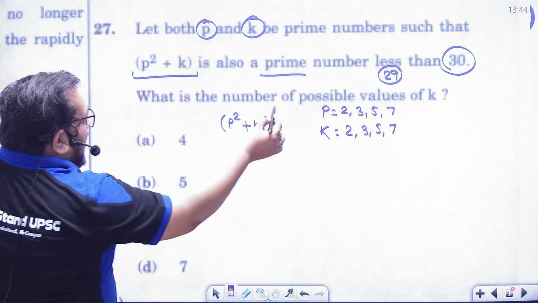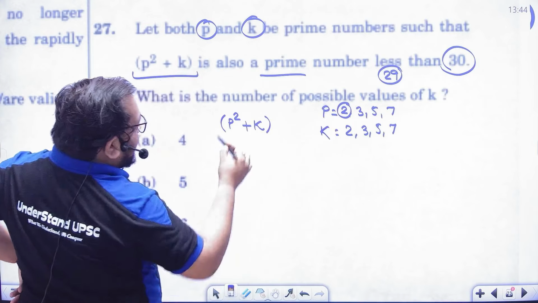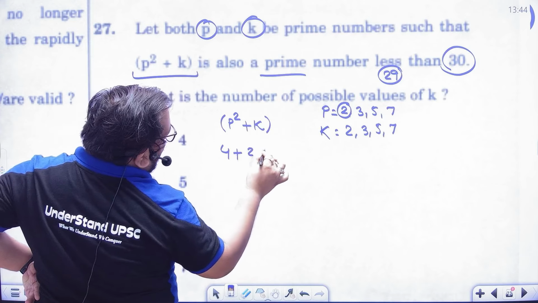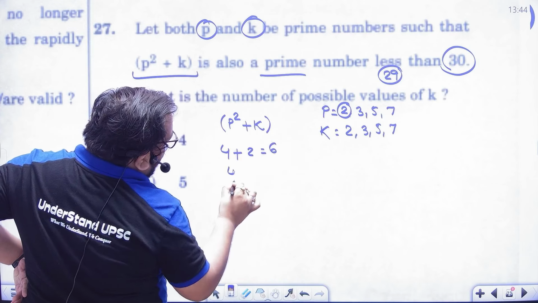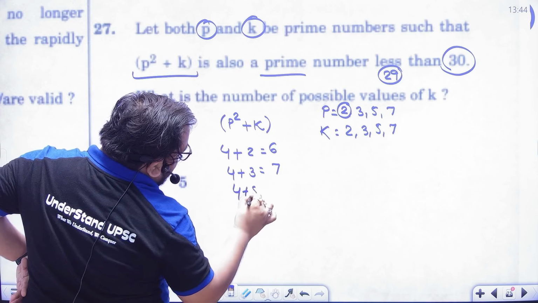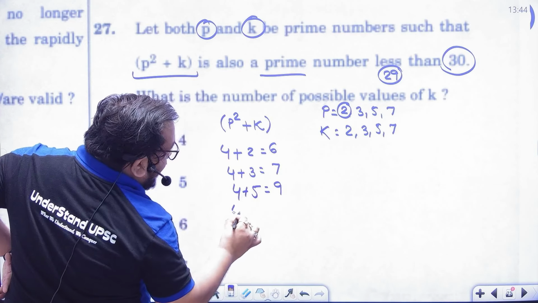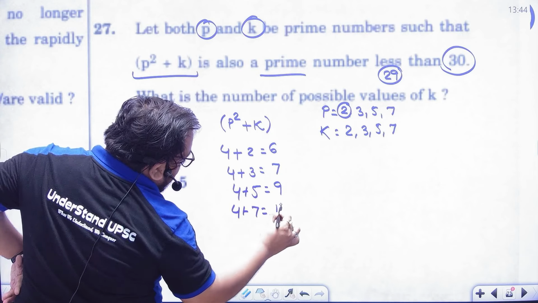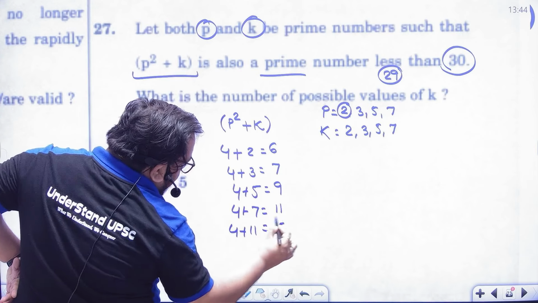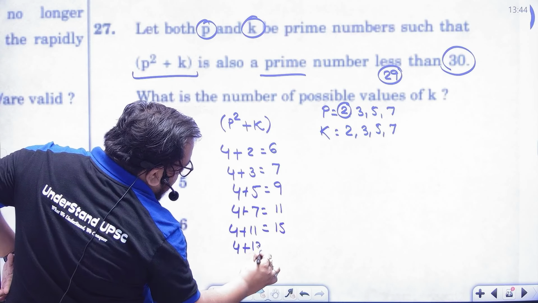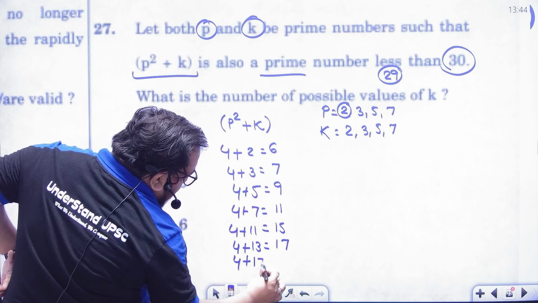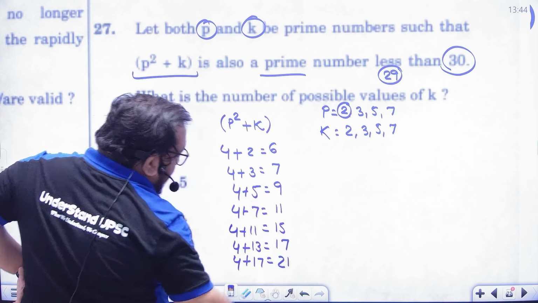See, if I put P equals 2 first, that is 2 square, 4, and K is 2, that is 6. No. 4 plus 3 you will get 7, 4 plus 5 that is 9, 4 plus 7 that is 11, 4 plus 11 that is 15, 4 plus 13 that is 17, and 4 plus 17 that is 21.